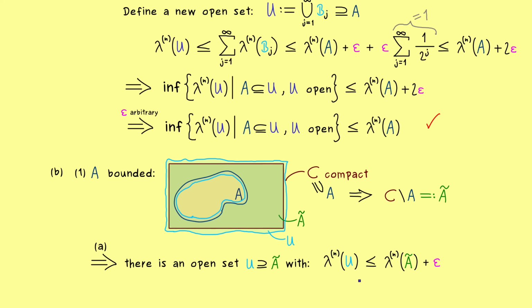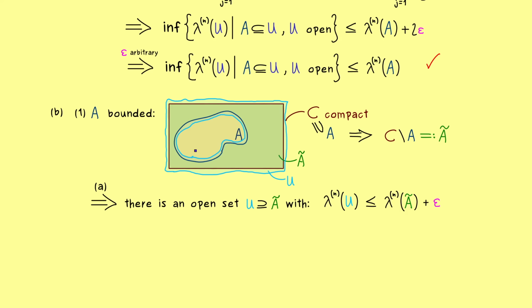And with that we have everything we want, and we can finally define our compact set that approximates A from the interior. And the picture already tells you that this should be this whole region here. And you see we simply get that by defining C without U. Or in other words, this one is the compact set C intersected with a closed set. And obviously the closed set is just the complement of the open set U. Therefore the resulting set that we can call K is definitely a compact set as well. And indeed, as the picture suggests, this completely lies inside our original set A.